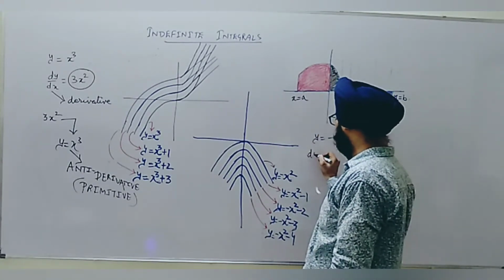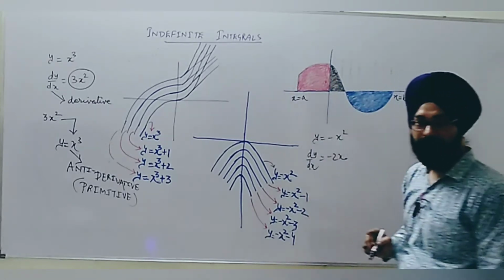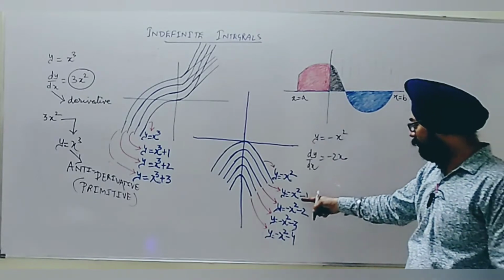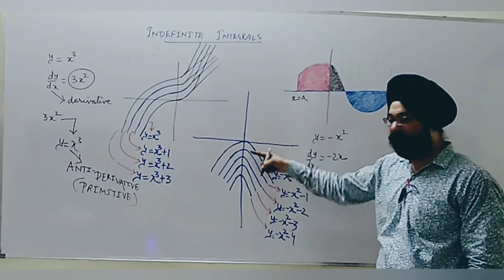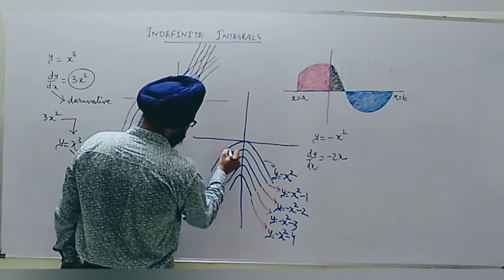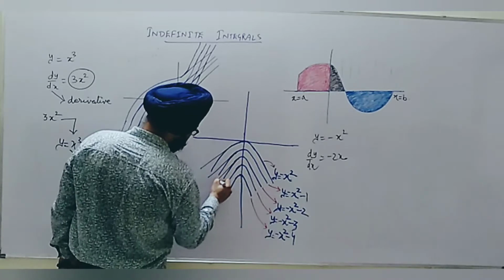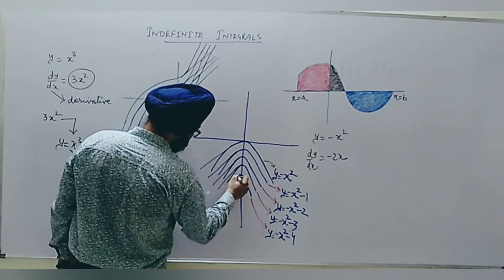If I do the differentiation, I have dy by dx as minus 2x. Now you can see minus 2x is not the derivative of only this curve, but of all those which are parallel. When I draw the tangents, you will find tangents parallel to each other on all these curves.